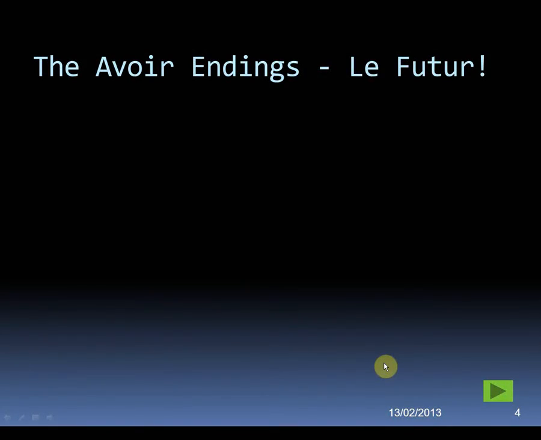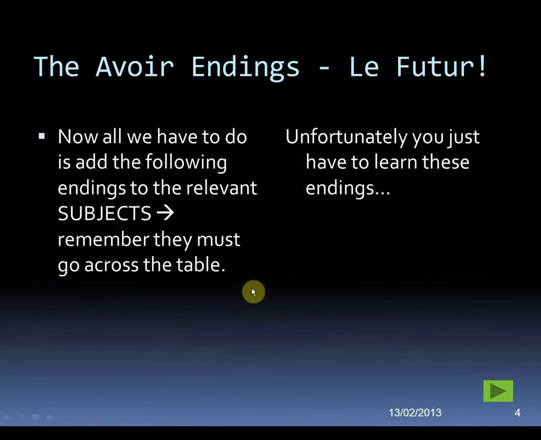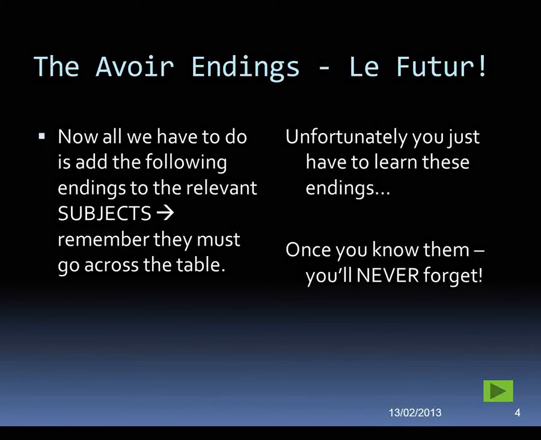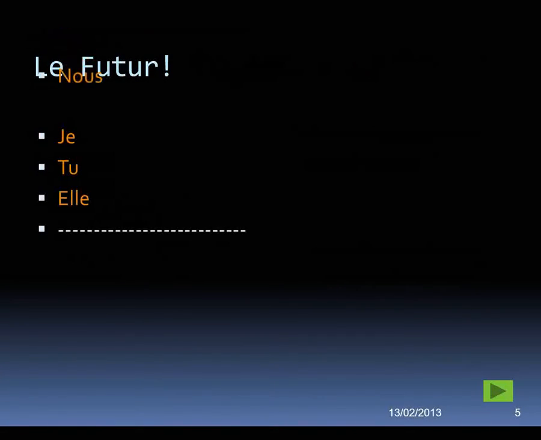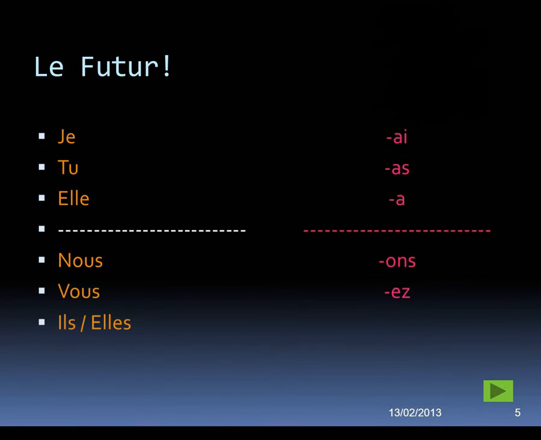Next, with the avoir endings in the future, this is where we've taken them from. So all we have to do, as we did before, is add the following endings to the relevant subjects. Remember, they must go across the table. Unfortunately, you just have to learn these endings, as I mentioned before, but once you know them, you'll never forget them, and they come from the present tense of avoir. Here they are then. Same subjects: je, tu, il, elle, nous, vous, ils, and elles. Then we have the present tense of avoir: ai, as, a, ons, ez, and ont. Remembering to take off the av from both the nous and the vous forms. Okay, so those are the endings if we wish to change them.